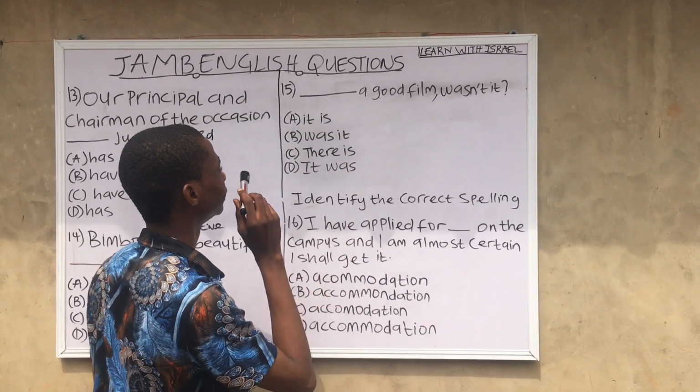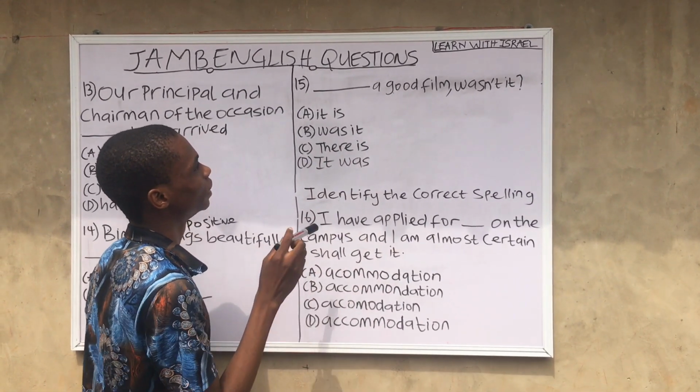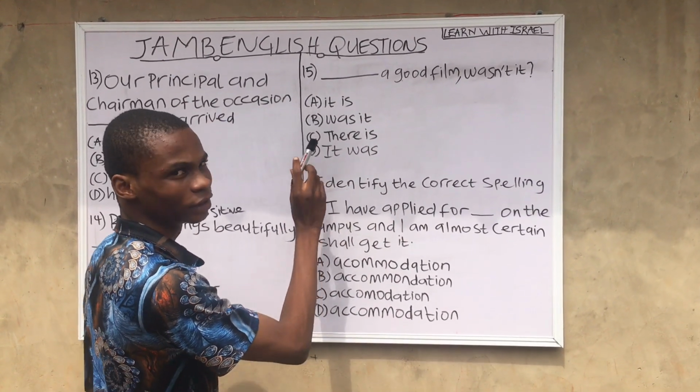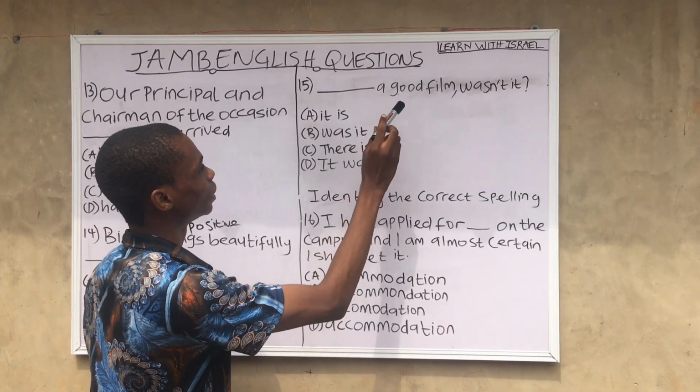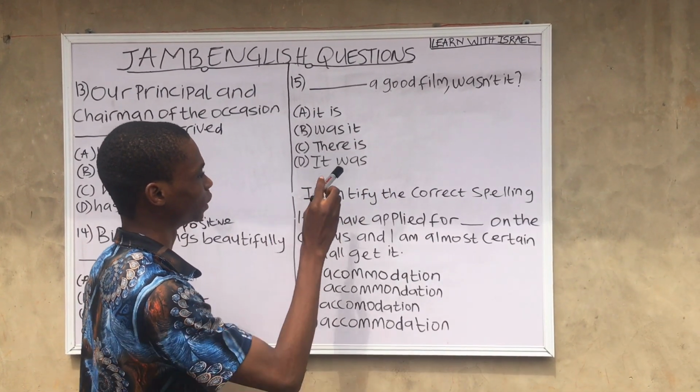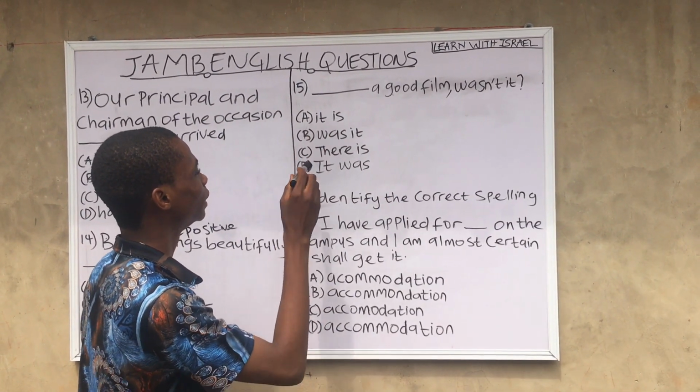C, there is. D, it was. Let's start from option D. It was a good film, wasn't it? Is correct, but let's check other options.